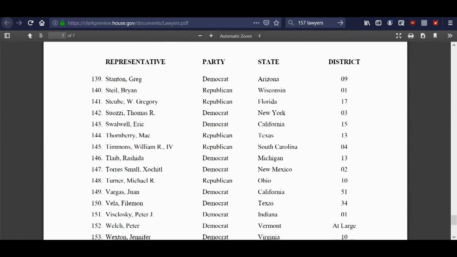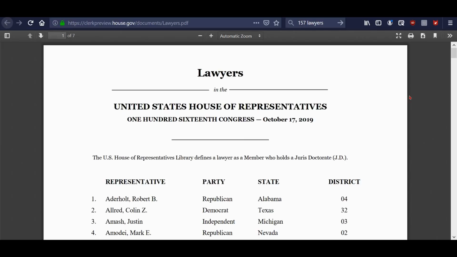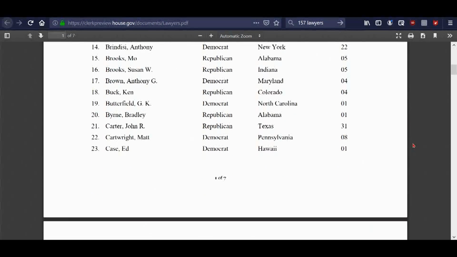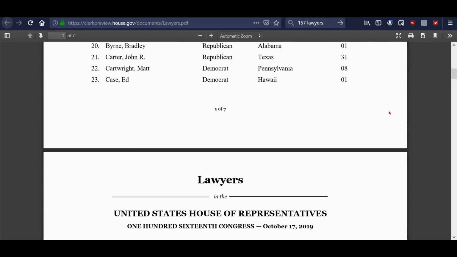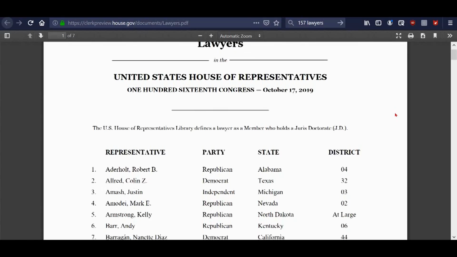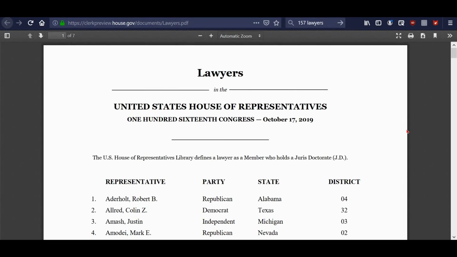Anyway, lawyers. Now, I know you probably think so many of them are lawyers. Well, yeah, they are. So all of these are lawyers. Lots and lots and lots. 157 of them total. So 157 of them are lawyers. And it's interesting to go down this list and see who some of the people are. But I went through and I counted, and it came out to one person who's an independent is a lawyer. And then you have 98, and remember there's 157, that's why I wrote it up here so I would know.